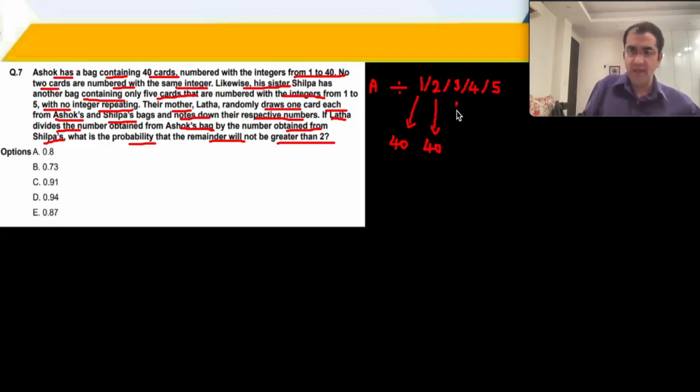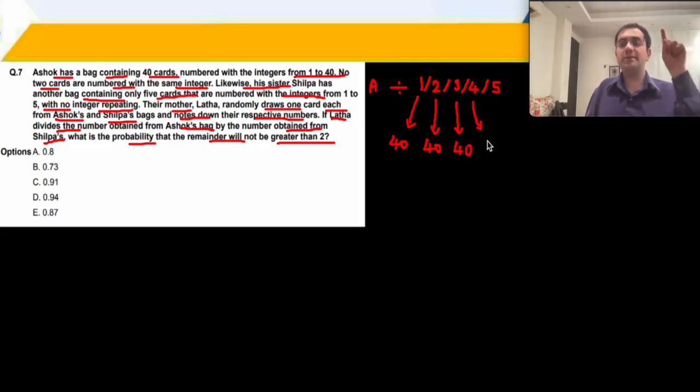ठीक है. When you divide any number by 3, उसका remainder 0 या 1 या 2 आएगा, right? Which is not greater than 2. So all the 40 numbers are selected. And now we come to the last 2 categories. When you divide a number by 4, the remainder will be 0 or 1 or 2 or 3, which means that जो remainder 3 देगा, that is not acceptable.